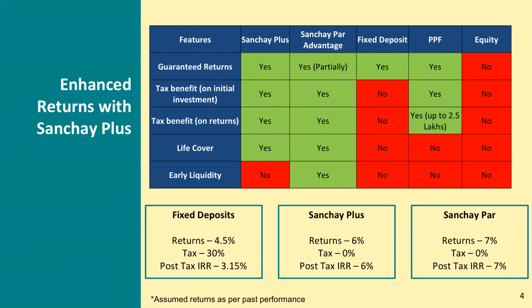At the same time, Sanchay Plus is giving you a guaranteed IRR of upwards of 6%, and Sanchay Par can go up to 7%. So definitely, it makes sense right now to go for Sanchay Plus, to go for Sanchay Par, to go for Sanchay as well, specifically when we are in the tax saving season. Next slide.